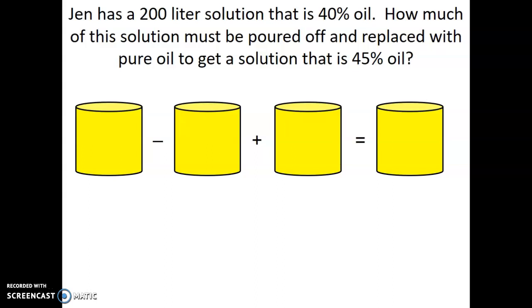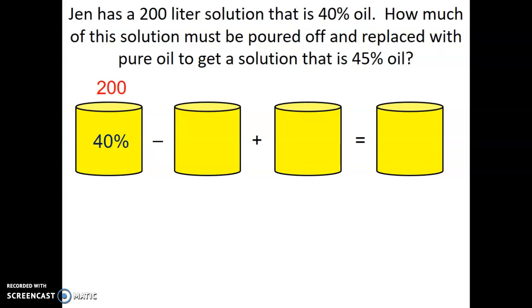Okay, so it's important that you understand the relationship between the buckets. The first one you start with, you're pouring off, so you're subtracting an amount from that bucket. Then you're adding something brand new to the solution to get a final bucket. Okay, so now we put in the values that we know. We know the first one is 40%, so we're going to put in 40% in the first bucket. And it's 200 liters, so that goes on the top.